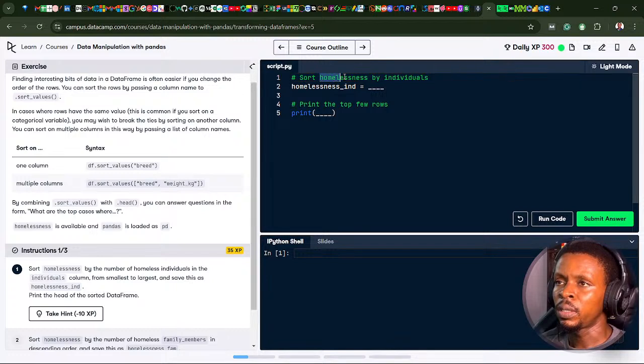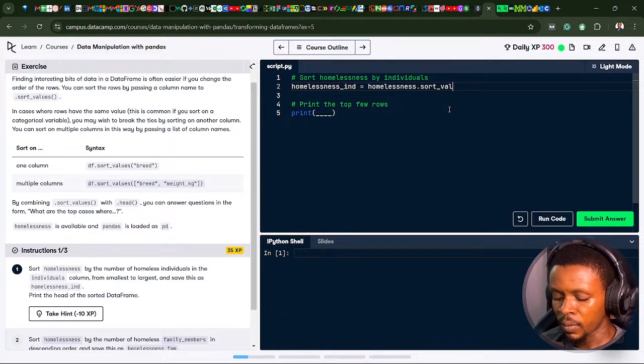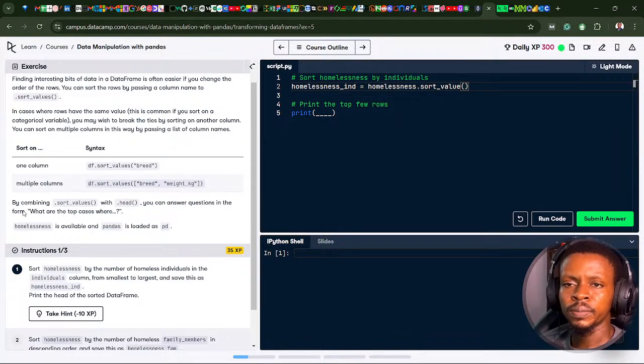We're going to call on the data frame first, so it's going to be homelessness.sort_values. I want to use a particular column for this. So what column are we actually using?